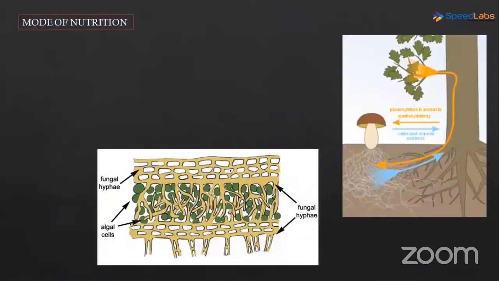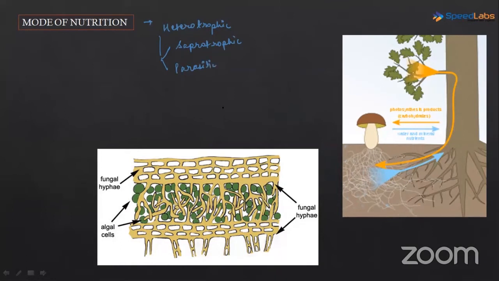And next, mode of nutrition. As we discussed, it is heterotrophic because chlorophyll pigment is absent in them. And what are the types of heterotrophic here? Saprotrophic, as in they are feeding on dead and decayed matter, and parasitic, they are feeding on a living organism which will be called the host.